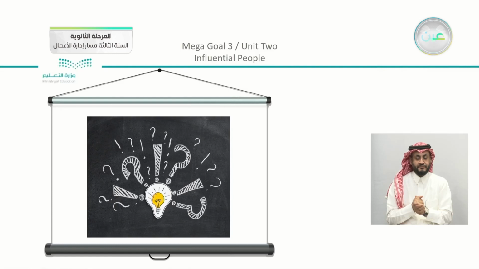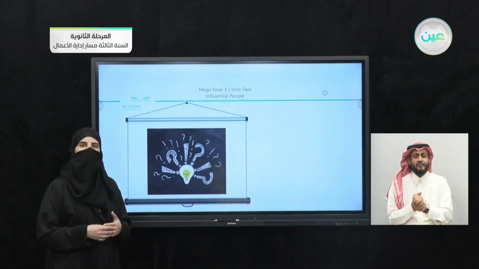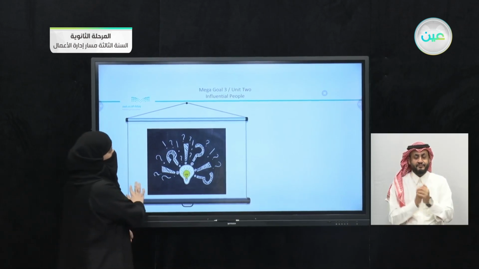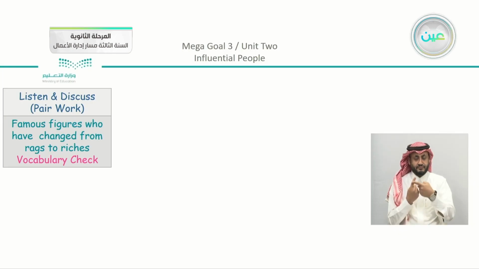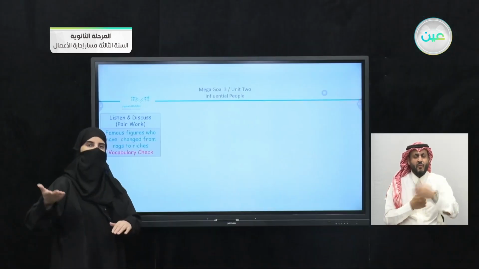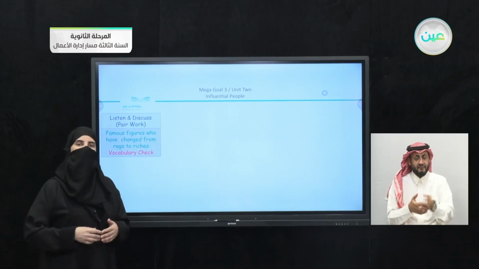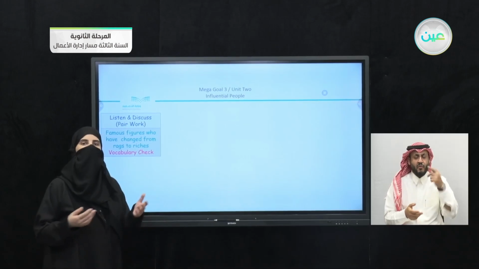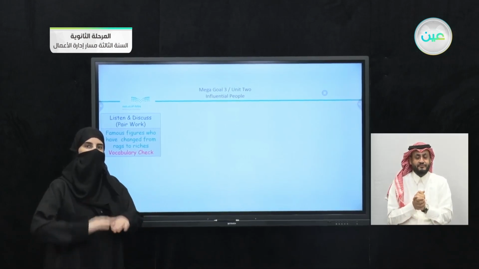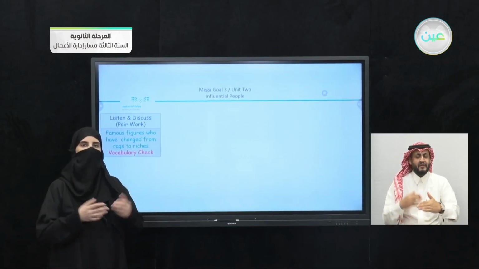Now, we're going to just revise what we have studied in Unit 2. We're going to see what we have here. We took in the first lesson, listen and discuss and pair work, famous figures who have changed from rags to riches, or they were in a less fortunate time in their life to being something different and rich. If you remember, like the personality Li Ka-shing, or Amancio Ortega, or even Steve Jobs. They started from a very poor basis, and then they became successful.